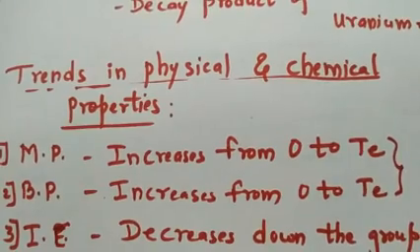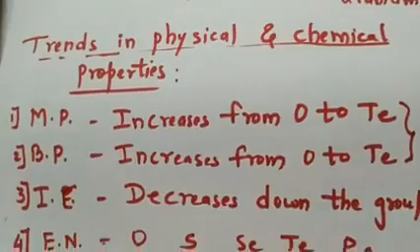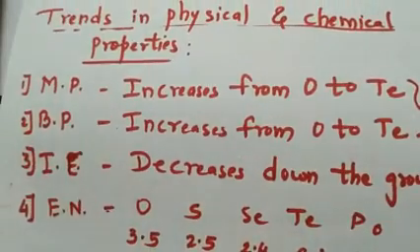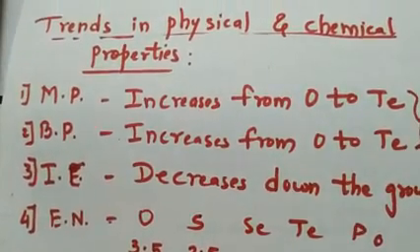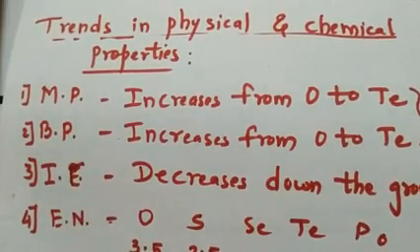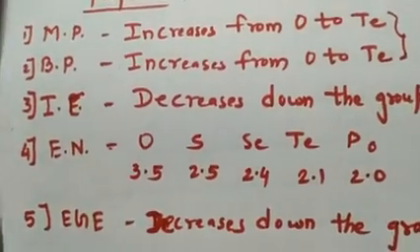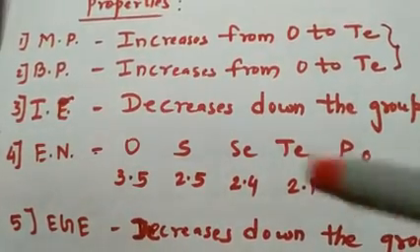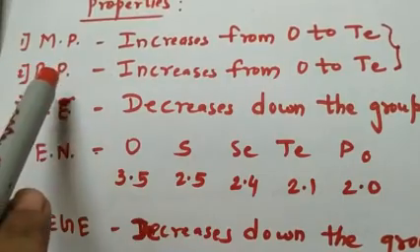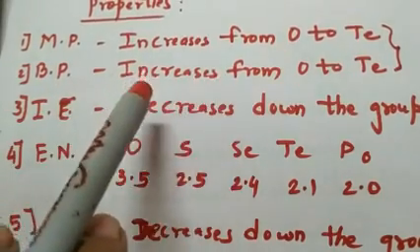So here about the physical properties, a short revision was taken about the following properties, that is melting point, boiling point, ionization enthalpy, electronegativity and EGE, right? Electron gain enthalpy. So we had seen that melting point and boiling point increase down the group.